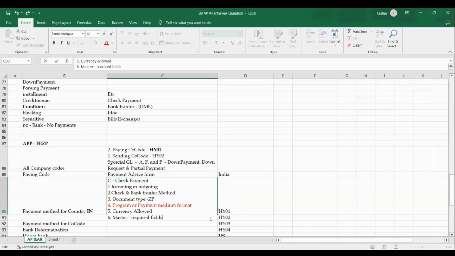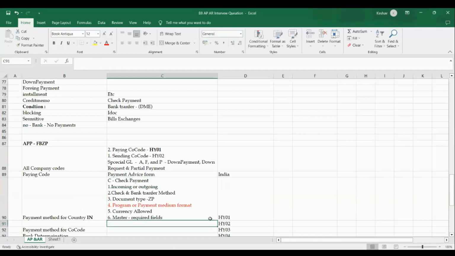There is a control related to masters we can do in this step. Let me explain with an example: I'm running F110 for a bank transfer. If you want to make a payment by bank transfer, we require a house bank. Along with the house bank, the receiving vendor also needs a bank account. Is it right or wrong? Everyone?